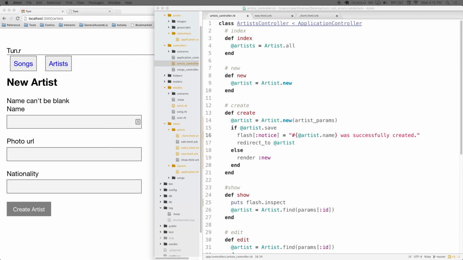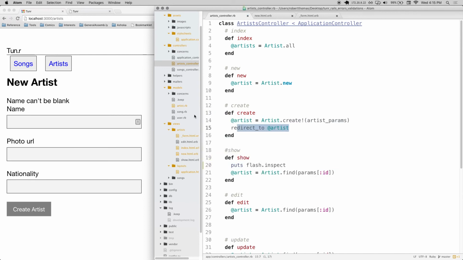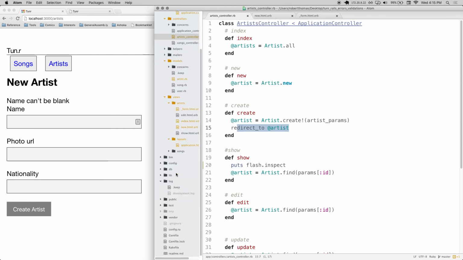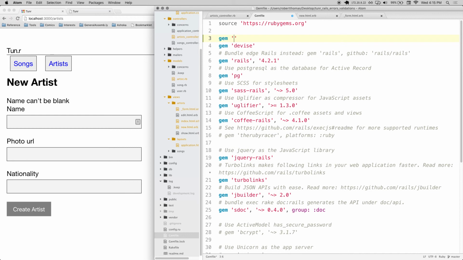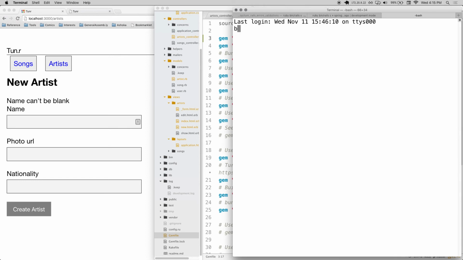Cool. One thing I want to show you really quick that actually saves you a lot of trouble with all this stuff. I'm going to go back to what this looked like before. So artist.create. I'm going to install a gem called SimpleForm. I'm going to bundle install it. What this thing is going to do is it's going to take care of all of this error validating and stuff for us. So if I do bundle install, it should install.